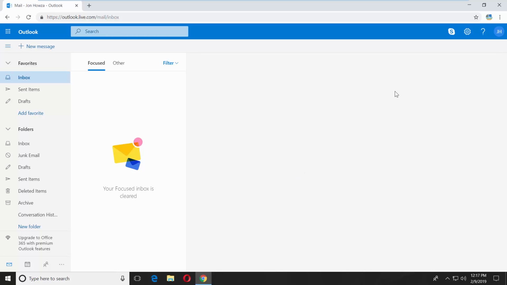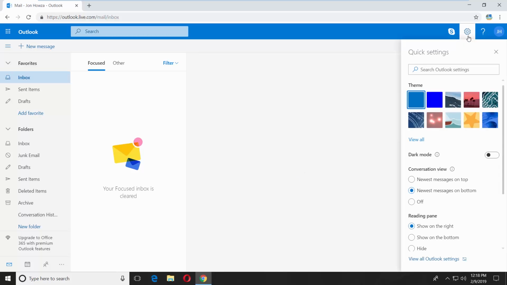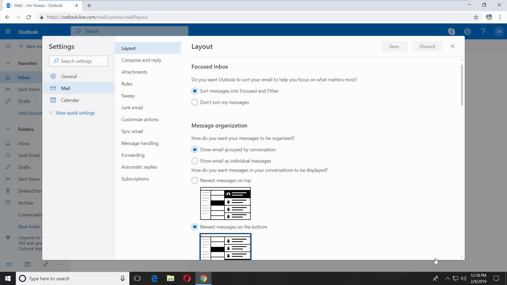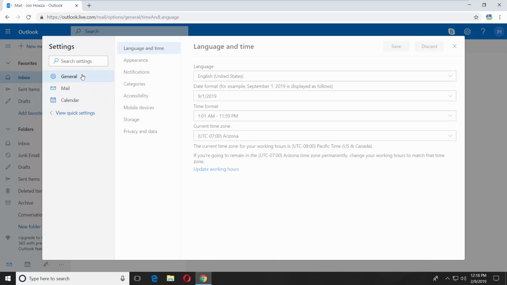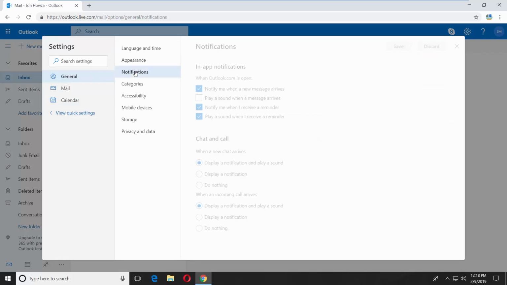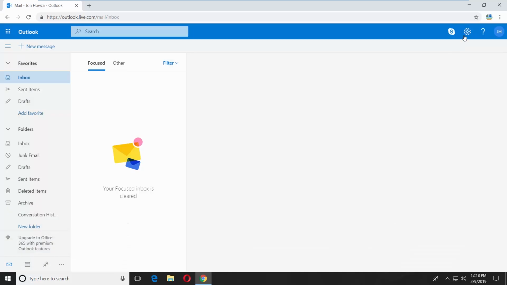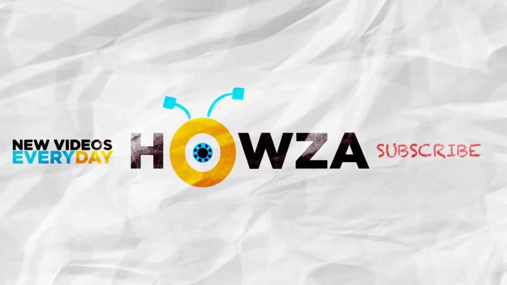Click on the gear icon at the top right corner. Scroll down and click on View All Outlook Settings. Select General from the left side menu. Go to Notifications. Check Play a sound when a message arrives. Click on Save. Easy.